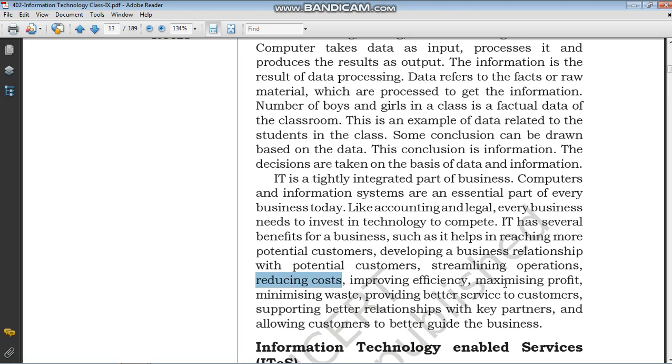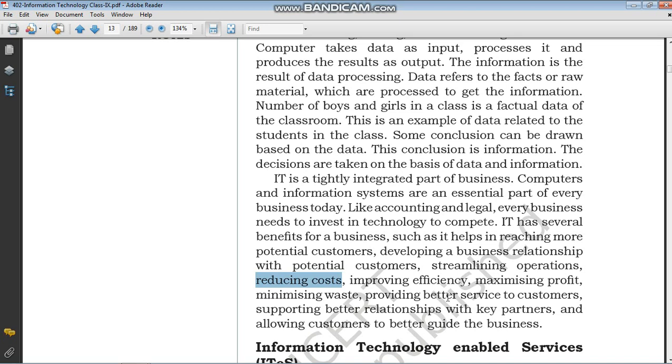Improving efficiency, maximizing profits, minimizing waste. Minimizing waste means we don't use any paper. Improving efficiency: we have just discussed the speed and accuracy of the computer. Maximizing profits: if we can do the same work in less time and more accurately, our profit will increase. Providing better service to customers: they can provide the products to the customers in less time.